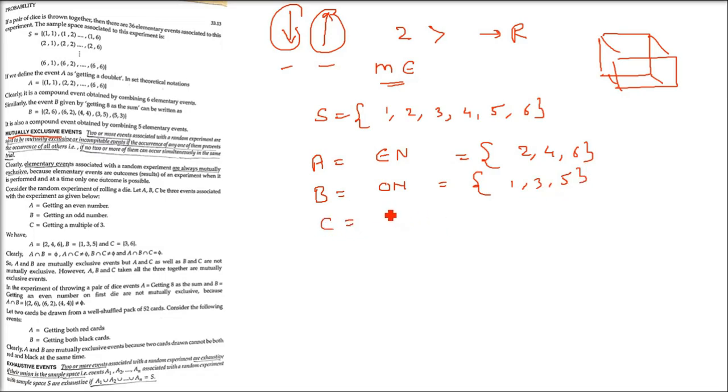Now C is getting a multiple of 3. One more set I am taking. It's a multiple of 3. What are the multiples of 3? 3 and 6.